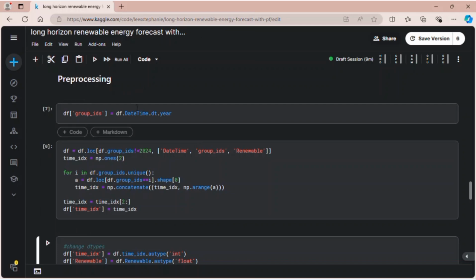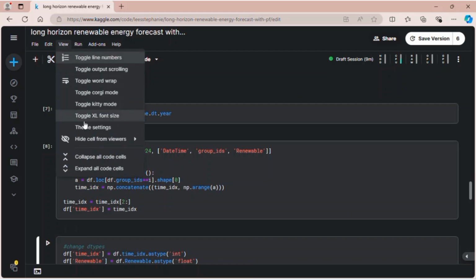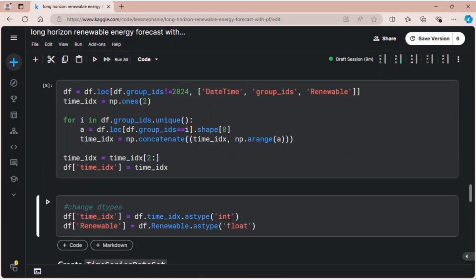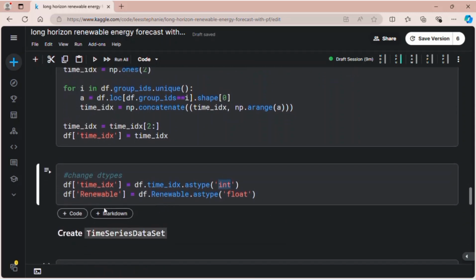Oh, by the way, I forgot to toggle the XL so you can see better. Okay. The time ID needs to be an integer, so that's why I need to change the dtypes. And the renewable is our target, right? That's our time series, because it's a continuous time series.